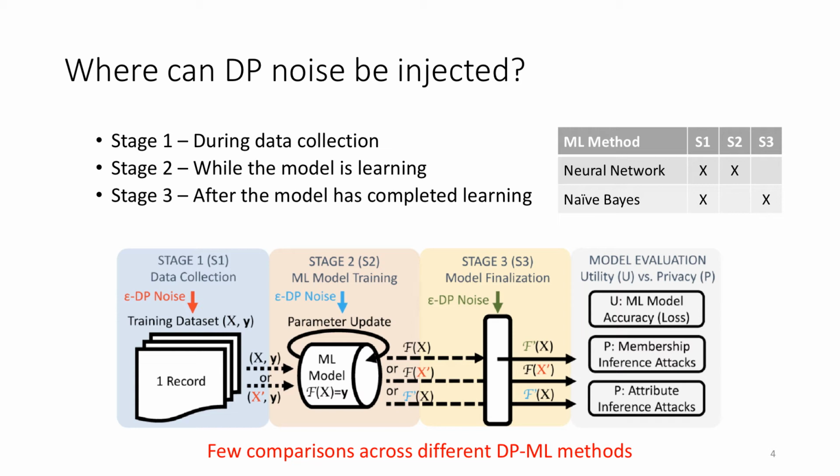And naive Bayes learns the probabilistic distributions of the output classes as informed by those input values. Adding noise directly on those probabilistic distributions ensures it's differentially private. And to actually measure the utility and privacy, we will be using an accuracy loss, a membership inference attack, and an attribute inference attack.